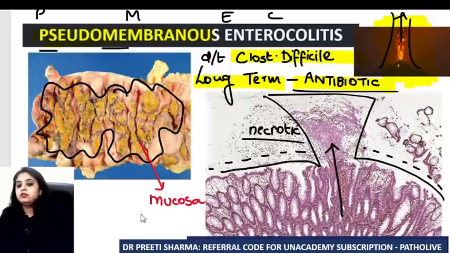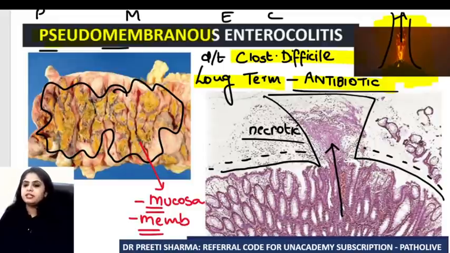The membrane is seen on the mucosal aspect, the inner aspect. These are the set pattern questions that you get for pseudomembranous enterocolitis. Nothing much that is more troublesome than this.